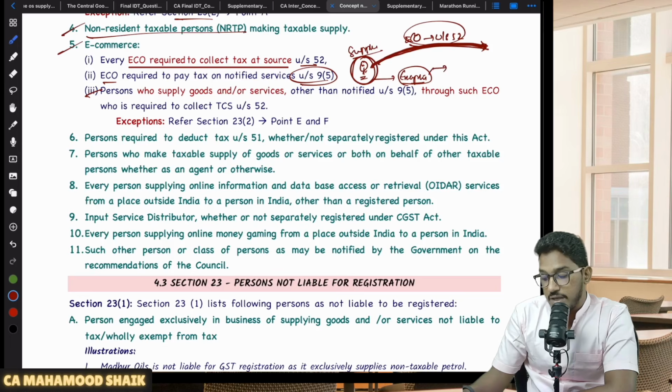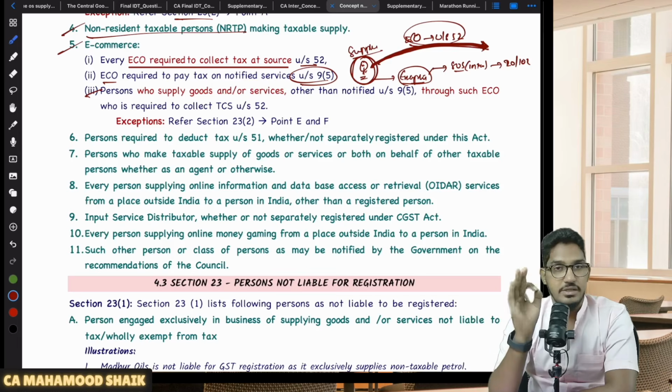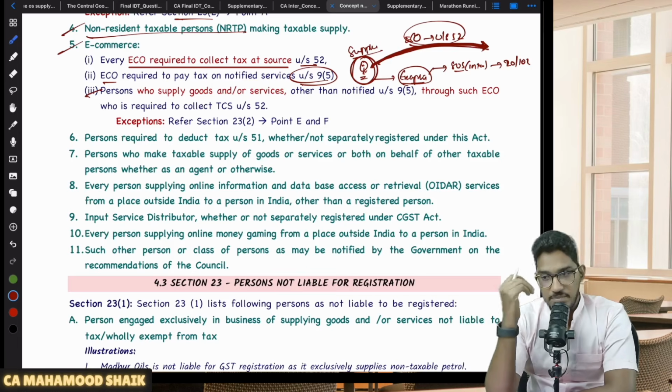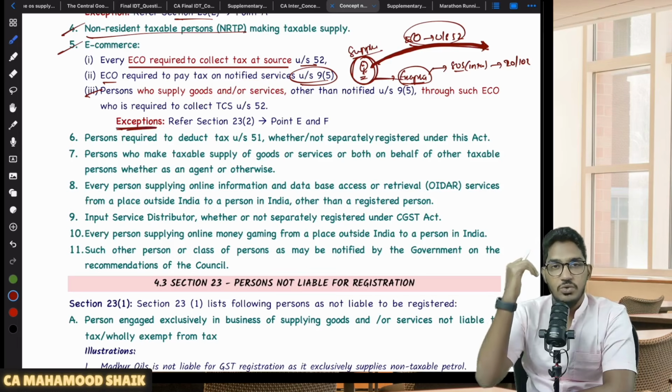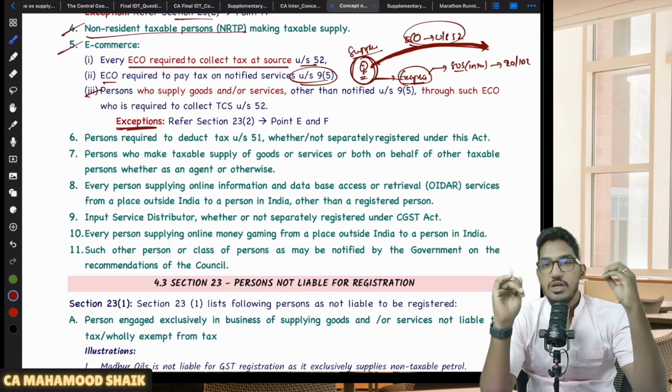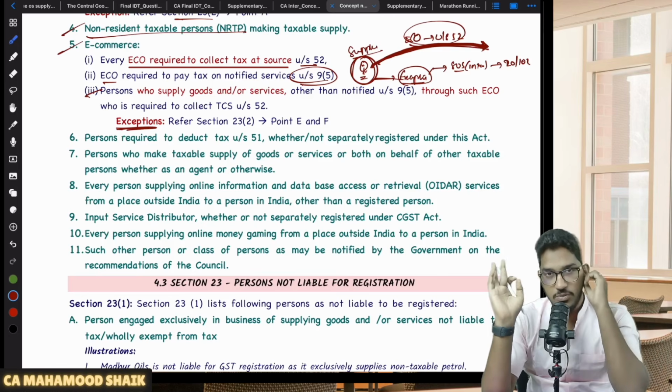If you are a person making supply of services, whether interstate or intrastate, you can enjoy the threshold limit of 20 or 10. Initially, they told that if you are a supplier making supply of goods or services through the e-commerce operator who is required to collect TCS under section 52, you are liable for compulsory registration. That's what they told initially. But thereafter, they have given some exceptions to the suppliers. Whatever exceptions they give to normal suppliers, they have given to those suppliers who provide goods or services through an e-commerce operator also.